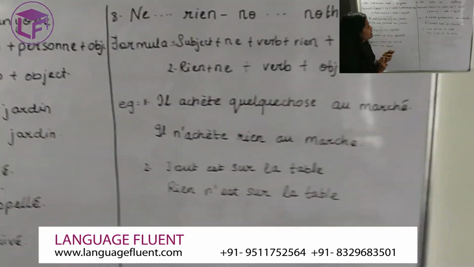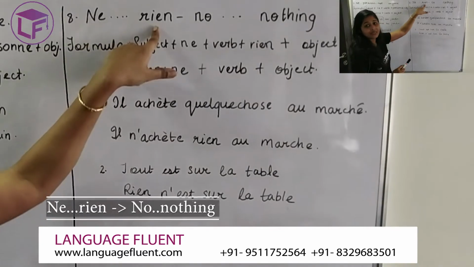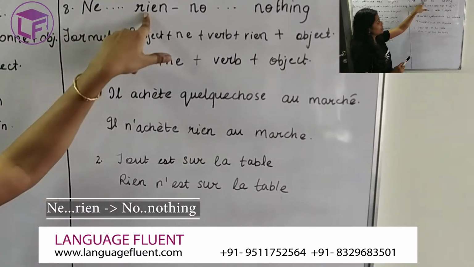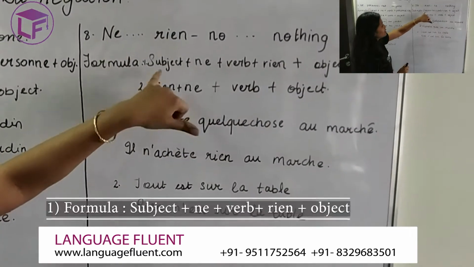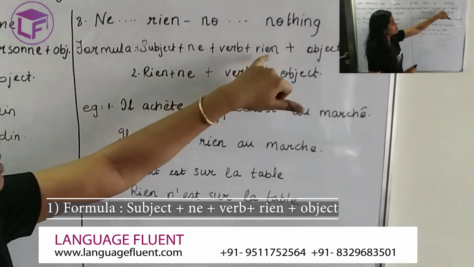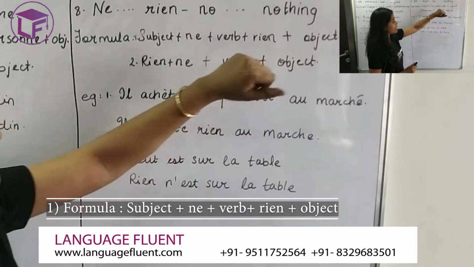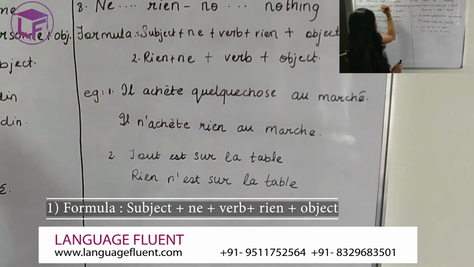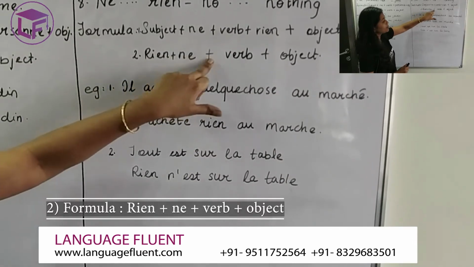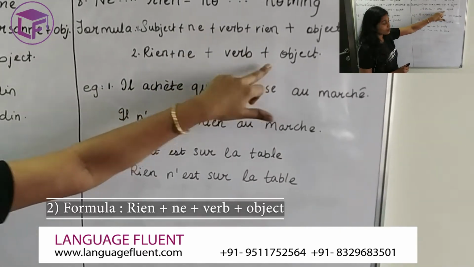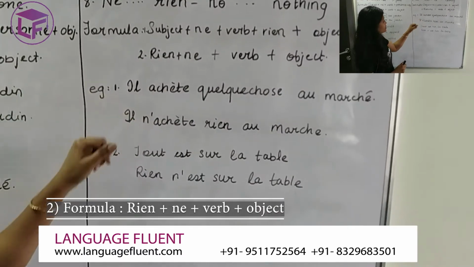Let's look at the next negation, which is ne rien. Ne rien means not nothing. So let's look at the formula for that, which is subject plus ne plus verb plus rien plus the object, which is the standard formula. Similar to this, we also have another formula over here, which is rien plus ne plus verb plus the object. Let's look at an example to understand this better.